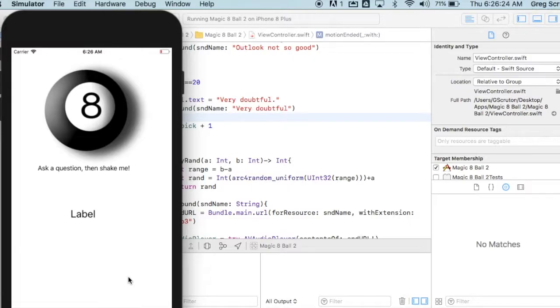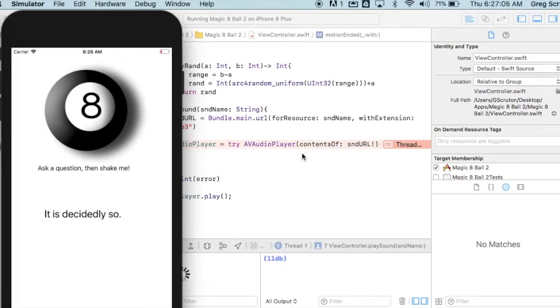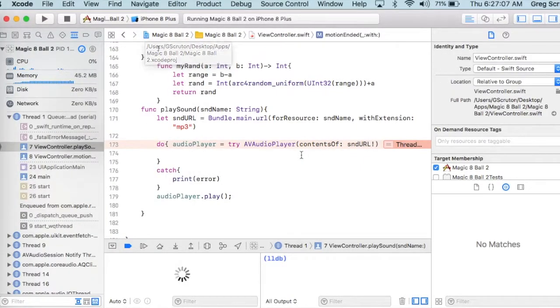Control Command Z. It is certain. Okay, that was the first one. It is decidedly so, second one. We've run into an error. I've pressed play twice and it hasn't played. Yep, here's our error. So it didn't like the third sound.